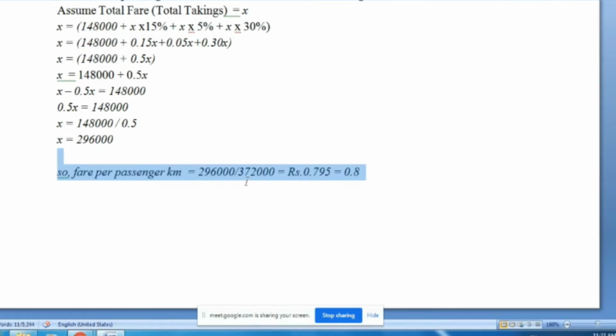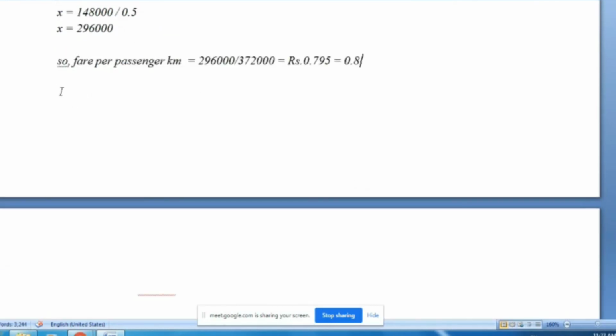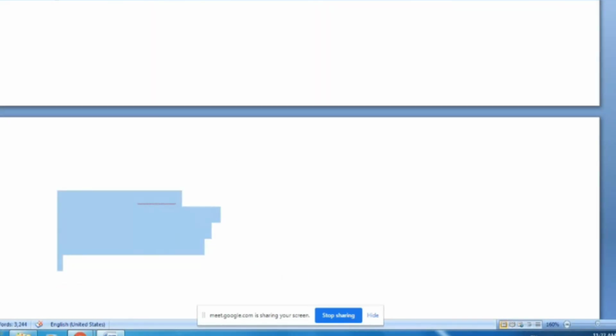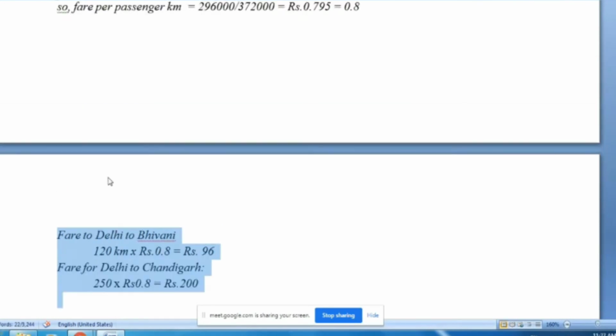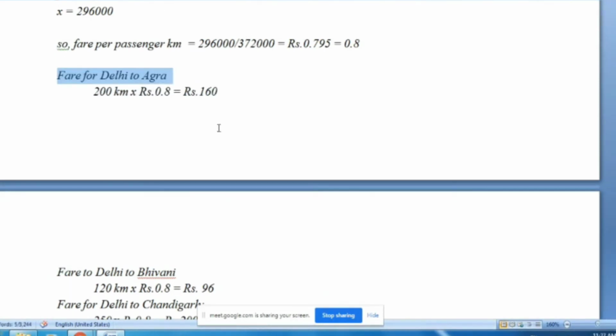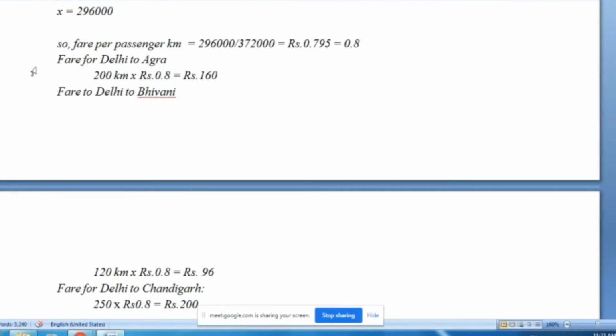So per passenger kilometer fare is 0.795, that means approximately 0.8. Now on the basis of this, we calculate the fare of the 3 journeys. If you go from Delhi to Agra, then your fare, that means your rent, is for a one-way journey, definitely.